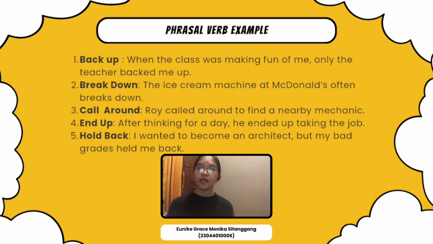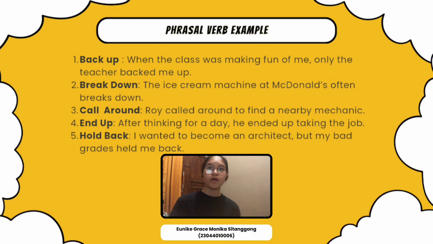There are so many examples of phrasal verbs, but I will give you some of them. The first is back up. The class was making fun of me, but only the teacher backed me up. In the sentence, back up means to support or defend someone. Second is break down. The escalator at work often breaks down. In this sentence, break down means to stop working, especially used in reference to machines.